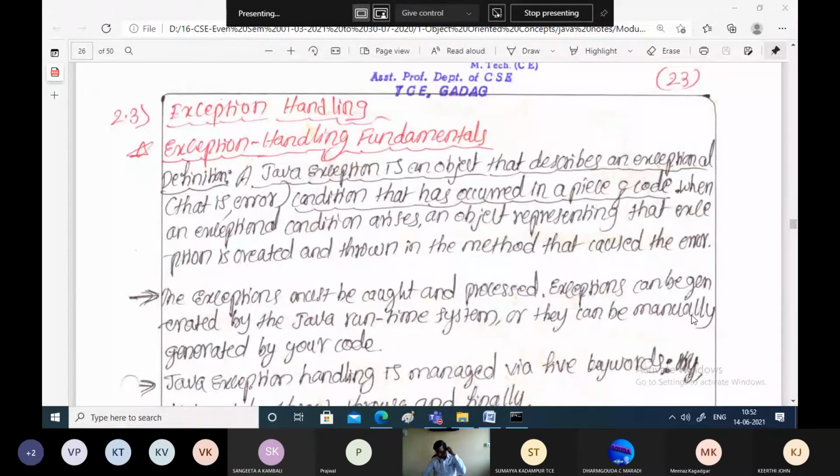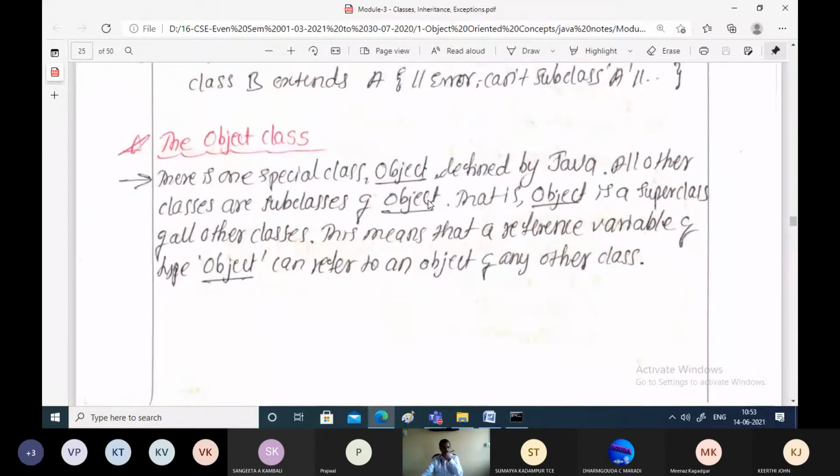Welcome to today's object-oriented concept class. In this class, we'll be discussing what actually an exception is and how we can handle that exception if it is going to occur in the program.